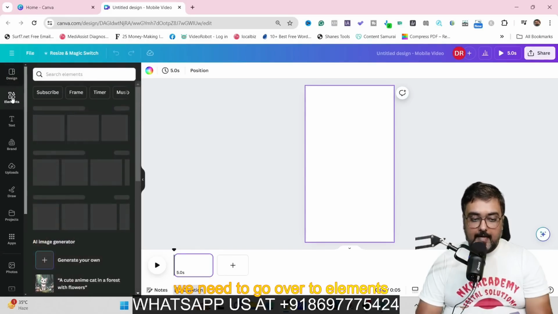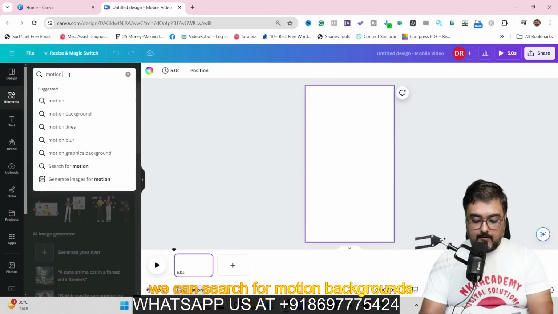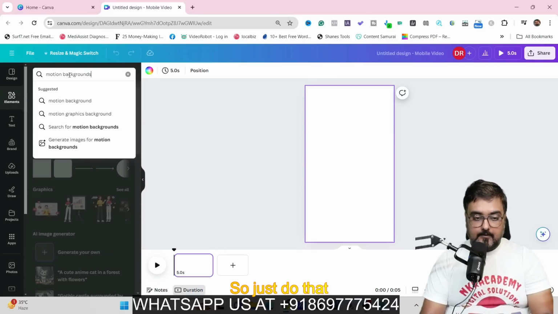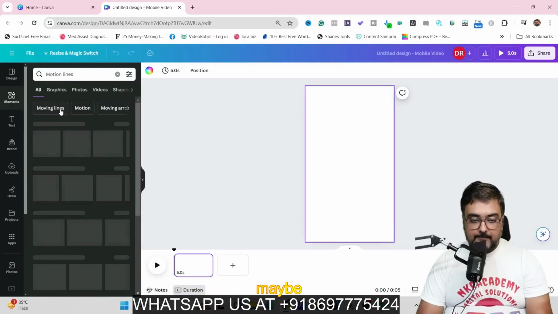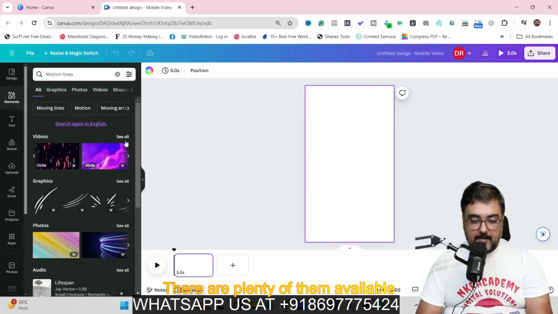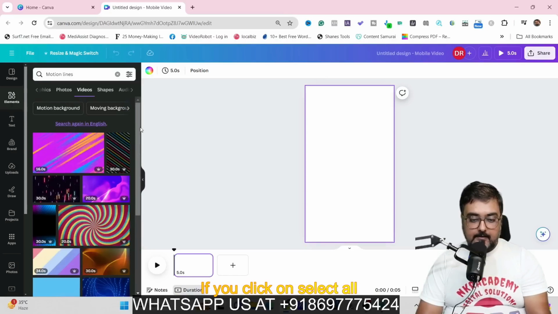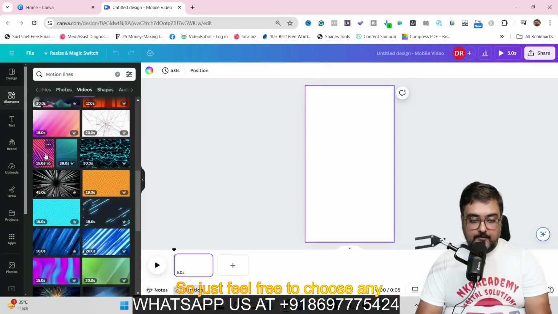Here we need to go over to elements. And on the elements, we can search for motion backgrounds. So just do that. And in here, you can see motion lines, moving lines, all of these are there. So we can go for motion lines maybe. You can see these are coming up. So this looks quite good. You can go ahead and select any of them. There are plenty of them available. If you click on see all, you can find many of them. So just feel free to choose any of them.